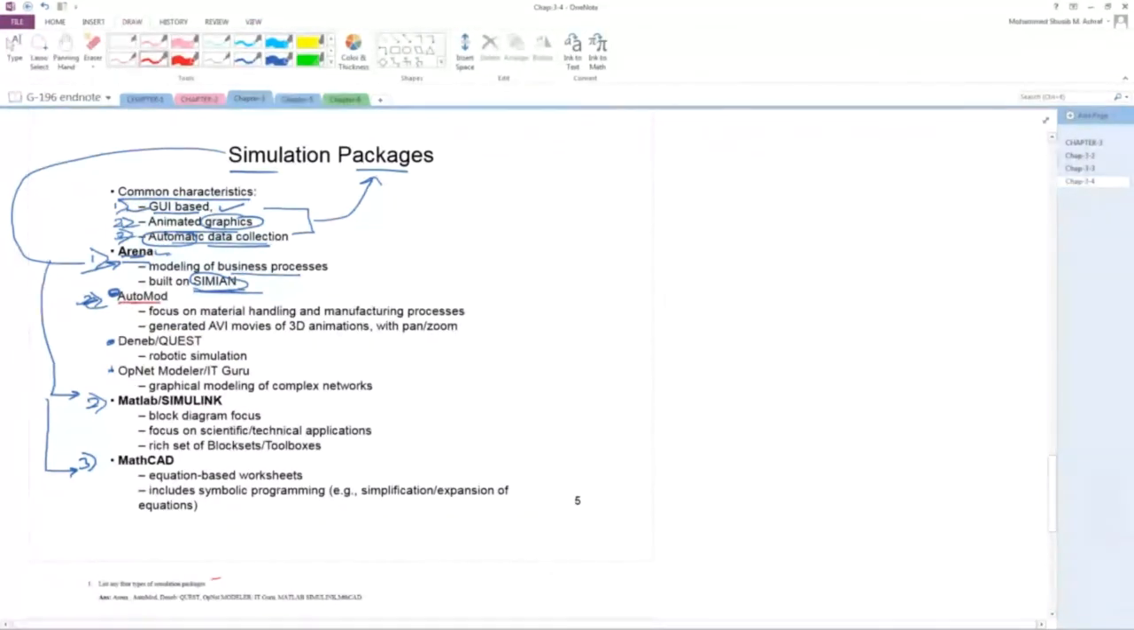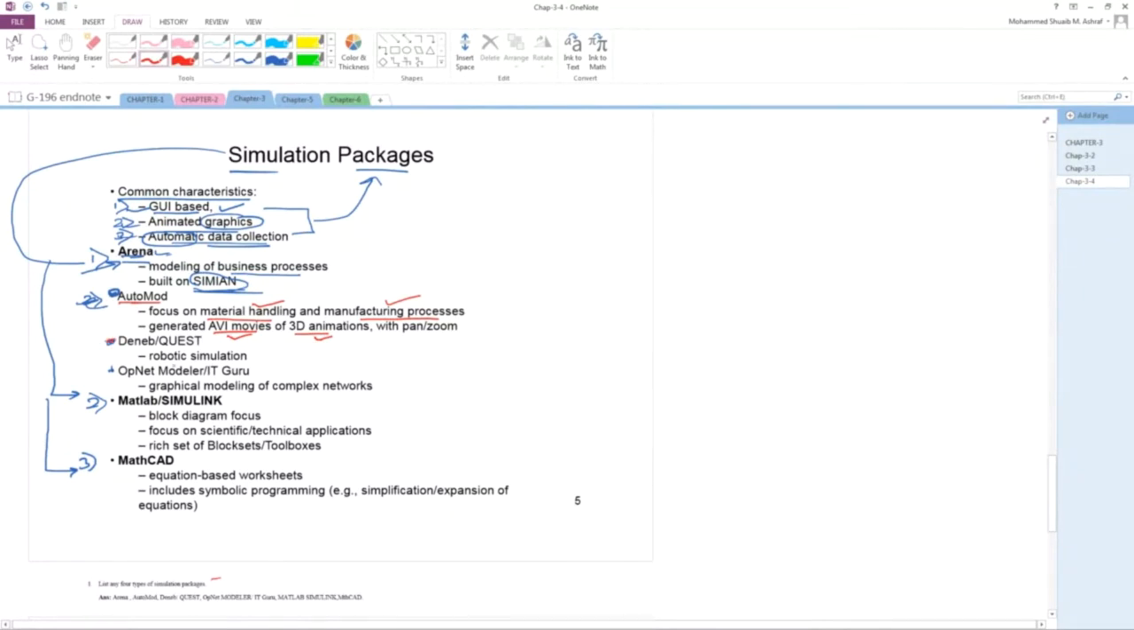Okay. Next is AutoMod. AutoMod will generate AVI movies and 3D animation. It is used for material handling and manufacturing processes. So AutoMod is a simulation package which is used for material handling and manufacturing processes. It will generate AVI movies. It will support 3D animations like this.